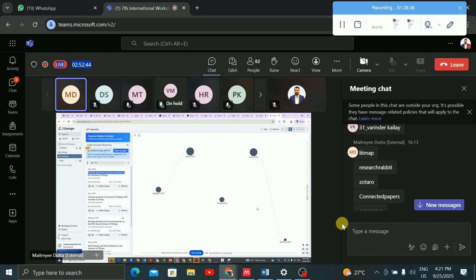For example, here you can analyze also, select prompt. So what are the common topics? Who are the most prominent authors in this area? All this analysis you can do with the help of the AI tool. So there are many tools, for example, for the literature review that you can do.